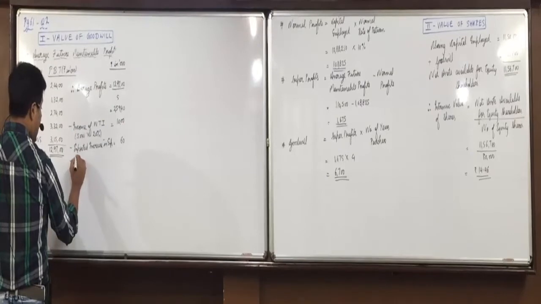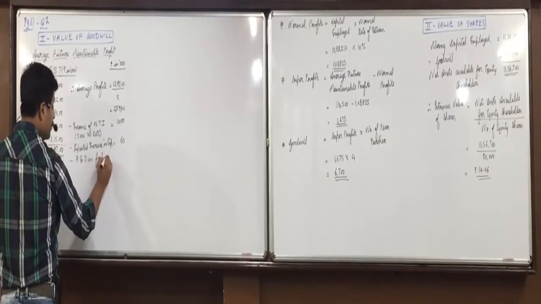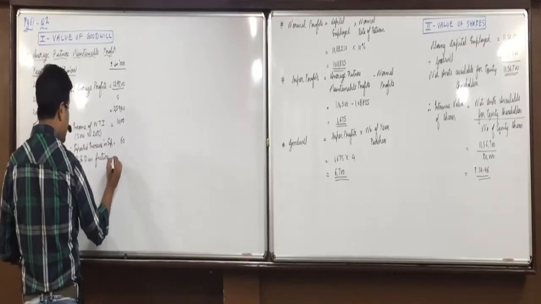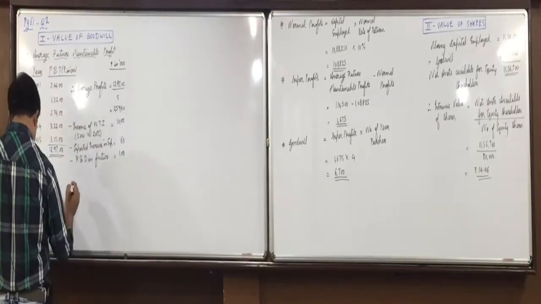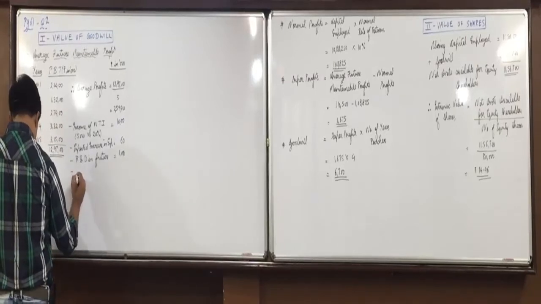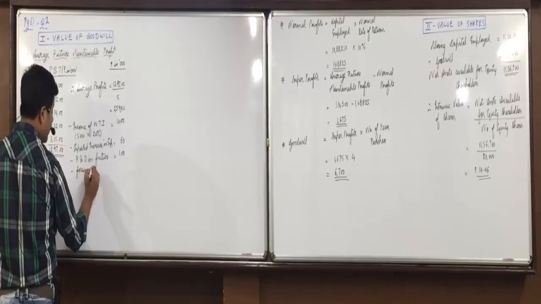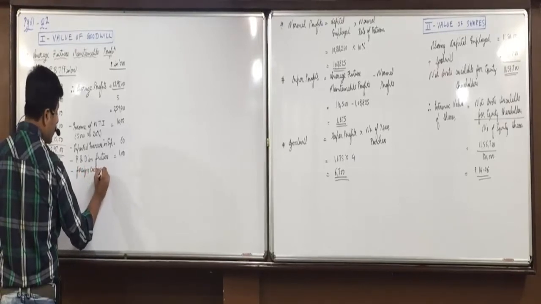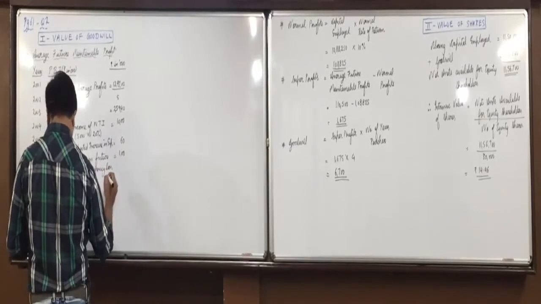Minus R&D in future. Again, instead of 1 lakh, we will take 100. Minus foreign currency loss in future. 1 lakh 20,000.